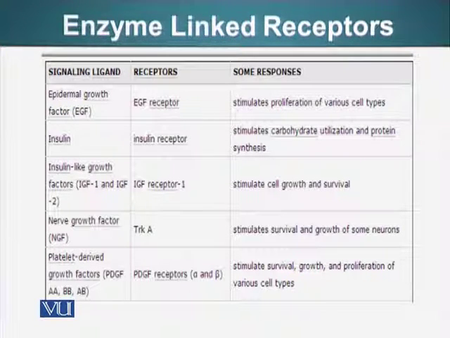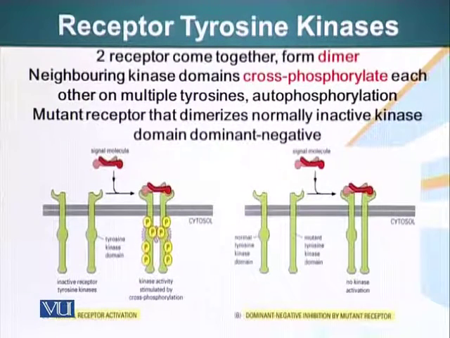You may notice that other than insulin, pretty much every other signaling molecule is involved in cell growth, proliferation, or survival. So these receptors basically can detect the signals, and the information they convey to the cell is regarding survival of the cell, differentiation, or growth of the cell. These receptors, although they are single polypeptide chains, in order to function or communicate the message which they receive via ligand to the rest of the cellular machinery, generally have to dimerize.